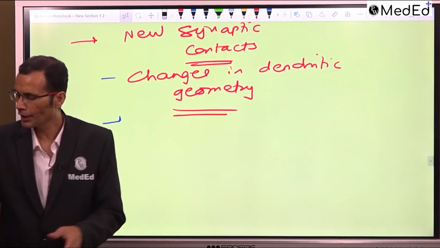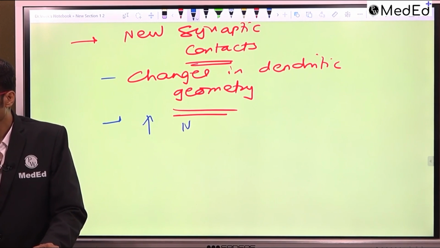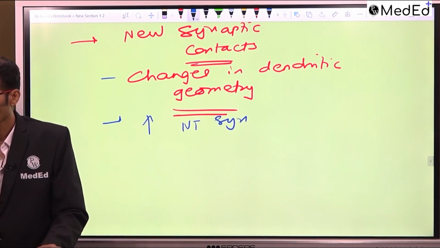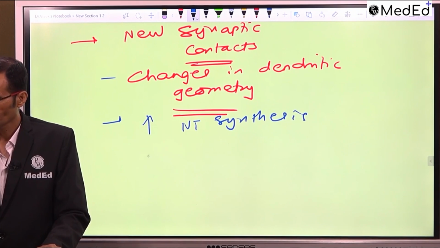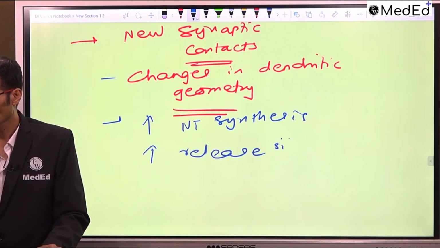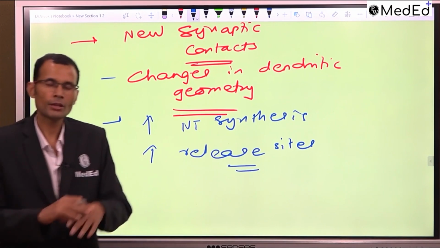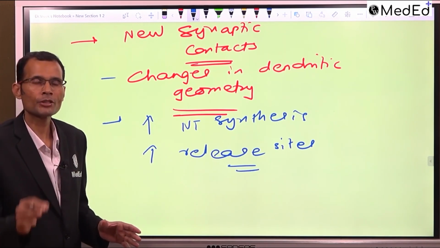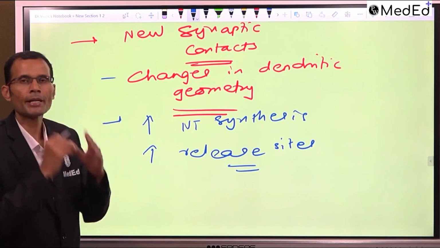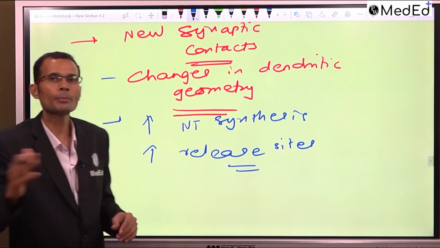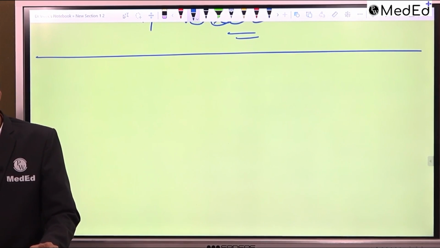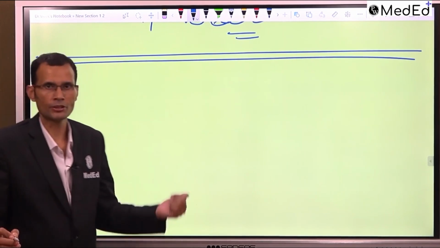Next, increased neurotransmitter synthesis and increased release sites for the neurotransmitter. These are all the structural changes. So remember, the only event in which structural changes happen in the brain is long-term memory. Otherwise, learning and memory will not involve structural changes, except this one.